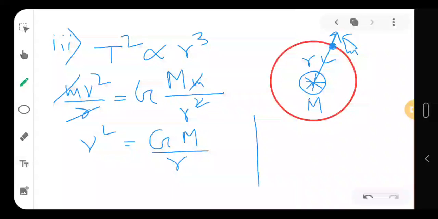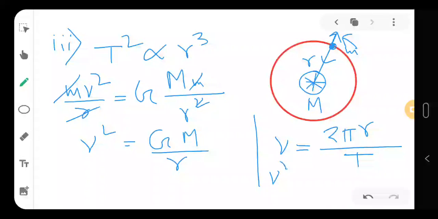Now you see one thing, that v can also be written as distance by time. The total distance is 2 pi r, the circumference of this whole orbit, divided by the time itself, that is the time period. So v square is equal to 4 pi square r square by t square.